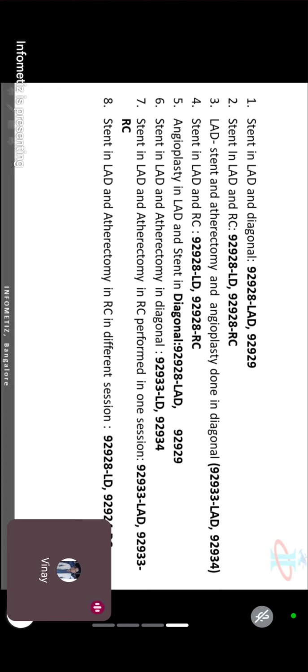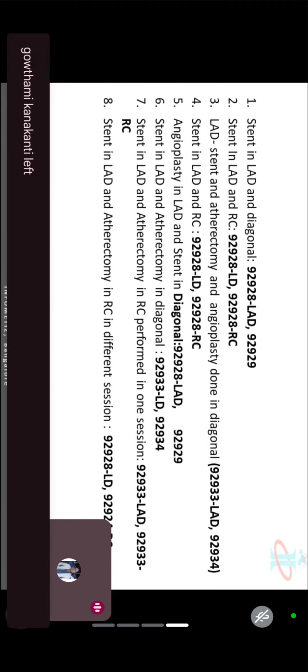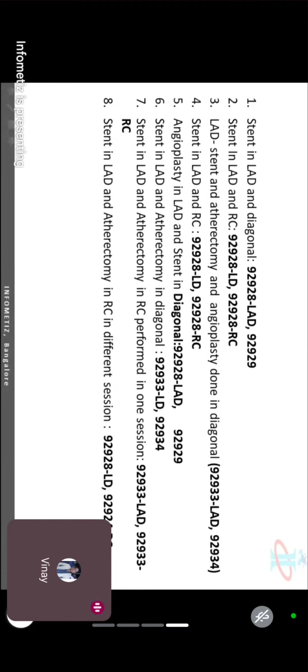Same thing now you can see on the third and sixth question. LAD stent and atherectomy and angioplasty done in a diagonal. They did not mention it's a different session. Okay, so you will believe it's the same session. Same session means combo code 33 and 34. Although they are doing only angioplasty on a diagonal, still we will code 34, which is a combo code for stent, atherectomy and angioplasty.